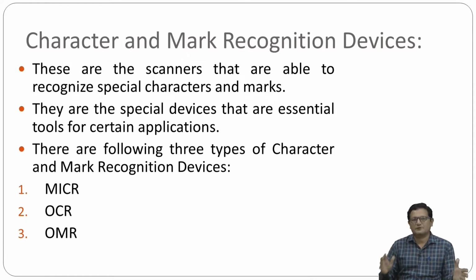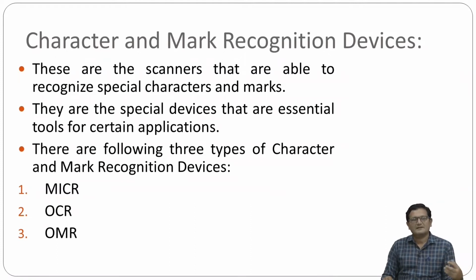If you suppose a document, then you can consider that the document is made of millions of small points. Those points can be white, or they can be black, right? If the point is white, obviously whatever laser light you are throwing on that point will be reflected back. But if the point is black, whatever laser rays you are throwing will not come back, it will not be reflected, and based on it, whether that particular point is black or white will be recognized by the optical scanner.